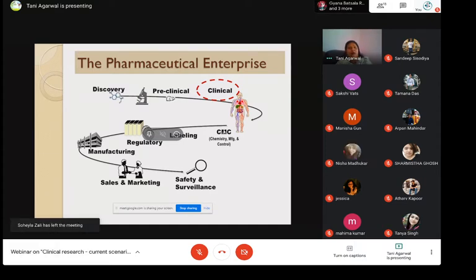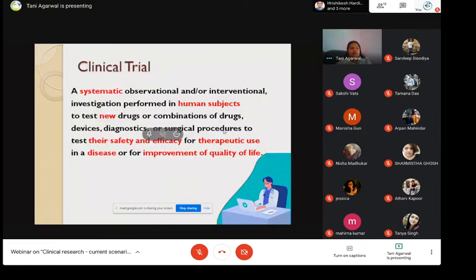So on the basis of this entire pharmaceutical enterprise that I've given you an overview of, let's quickly see now exactly what is a clinical trial. So a clinical trial is a systematic observational and or interventional investigation performed in human subjects. Mind you, human people are involved in this, to test new drugs or combinations of drugs, devices, diagnostics, or surgical procedures to test their safety as well as efficacy for therapeutic use in a disease or for improvement of quality of life.